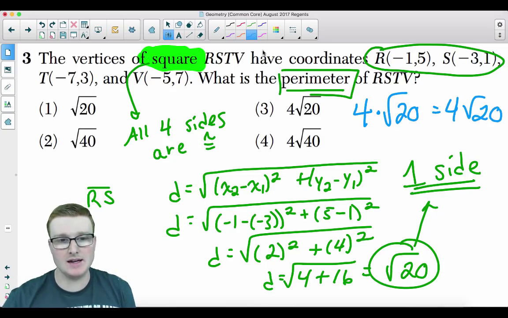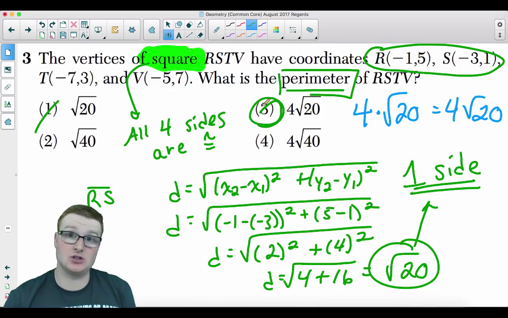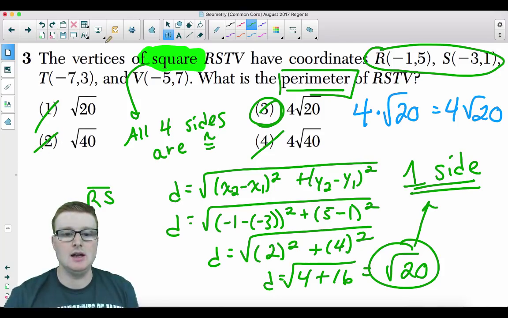That's how you multiply it. Your answer is choice 3. It is not choice 1, that's the trick. And it's certainly not choice 4 and choice 2, that makes no sense whatsoever. So your answer is choice 3.